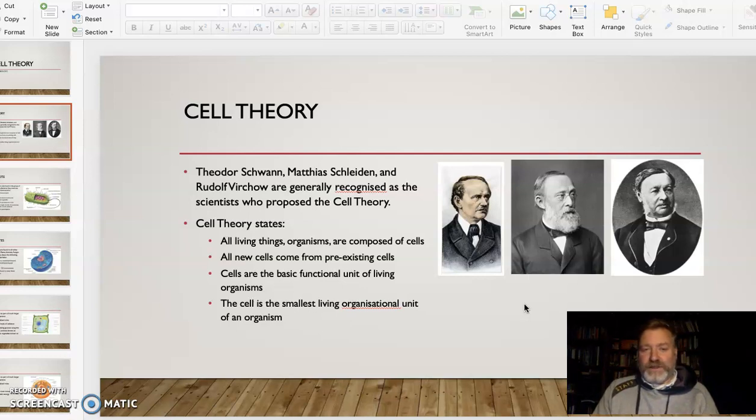And it sort of sounds a bit strange. All living things, which we call organisms, are composed of cells. All new cells come from pre-existing cells. Cells are the basic functional unit of living organisms, and the cell is the smallest living organisational unit of an organism.